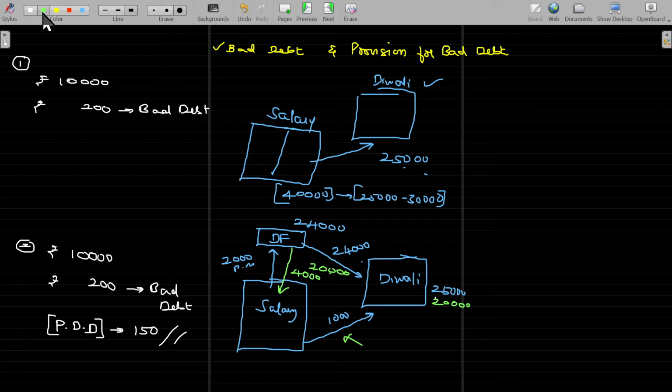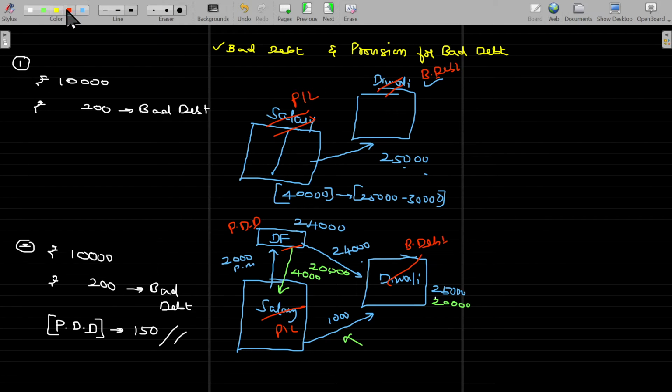You now equate the salary account to the profit and loss account. Diwali spending is equated with the bad debt. Bad debt. Very simple, right? This is bad debt. This is nothing but the P&L account. What about this one? Provision for doubtful debts. Very simple. Now you understood.